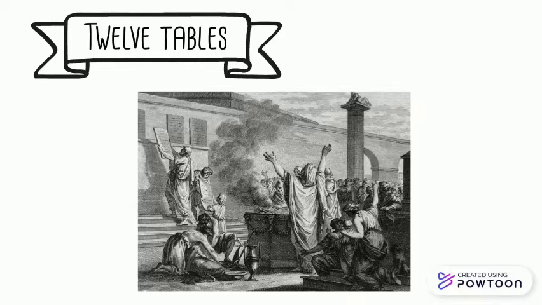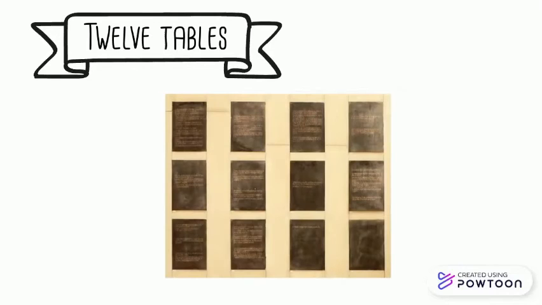The significance of the 12 tables started with an important victory of the plebeians in 451 before Christ. They were written and created by 10 officers who guaranteed social protection and civil rights for both patricians and plebeians.